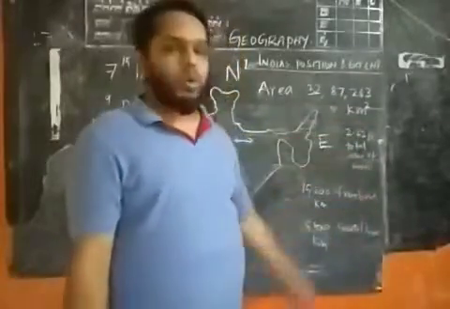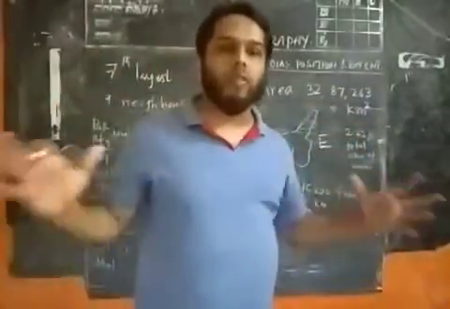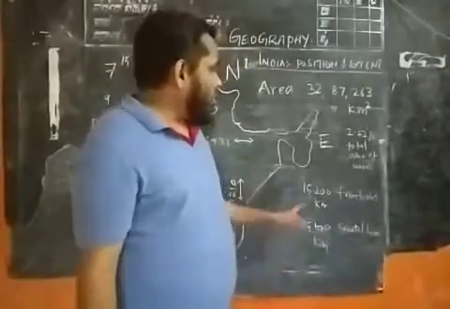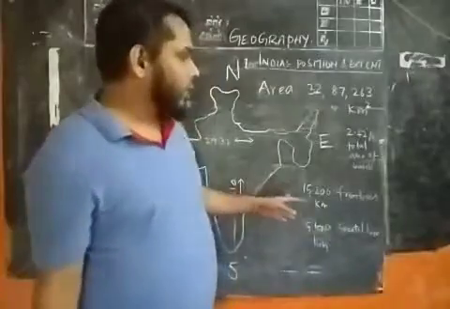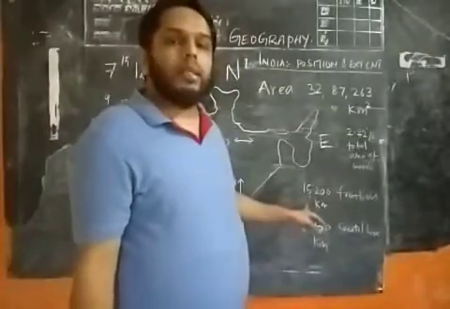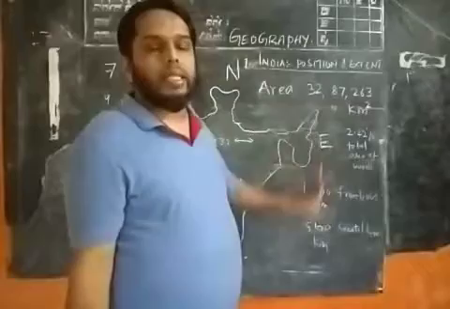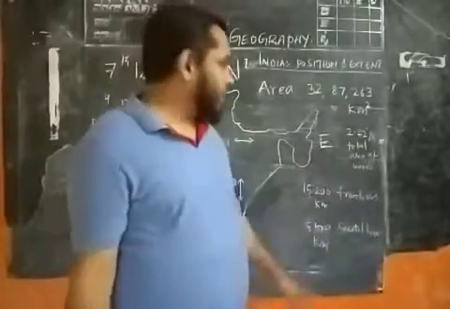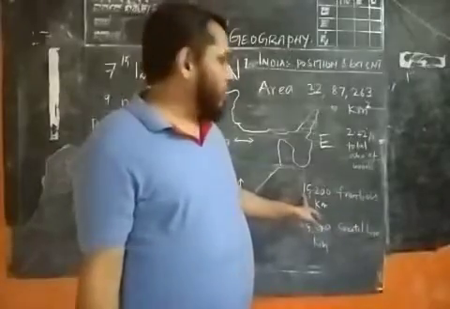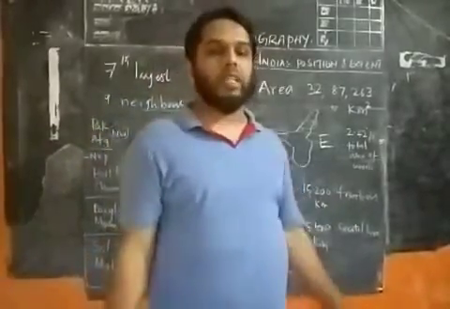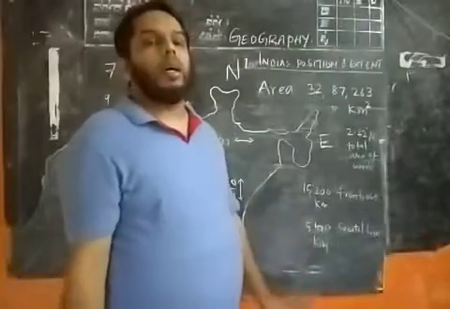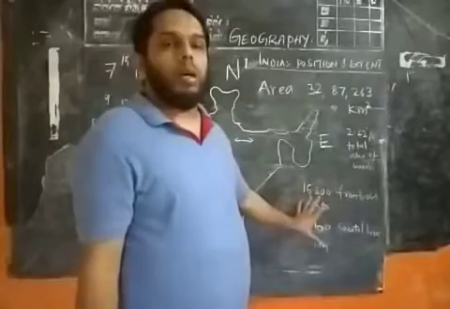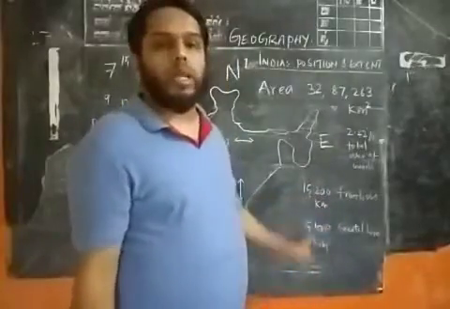The total length of the land frontiers, the boundaries shared with other countries, is around 15,200 kilometers.